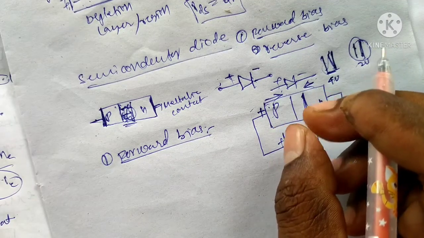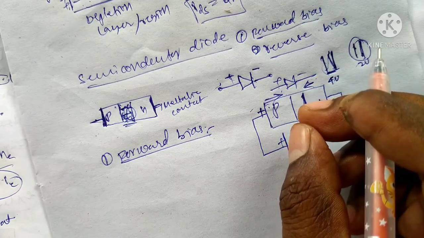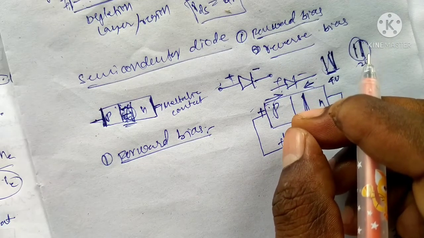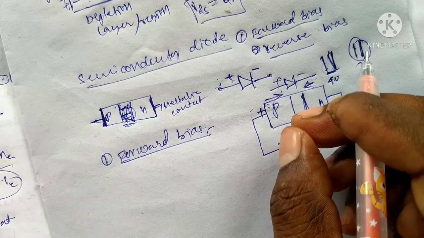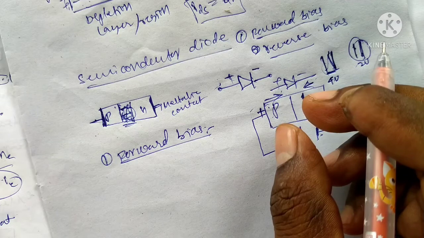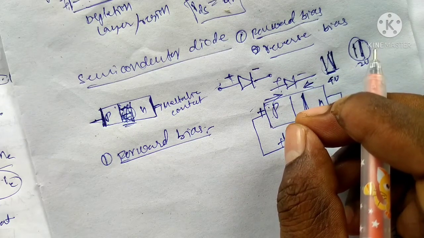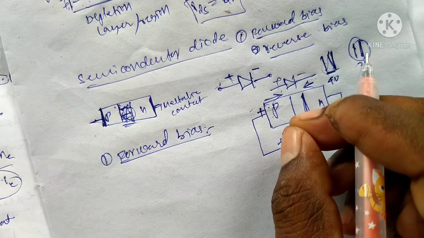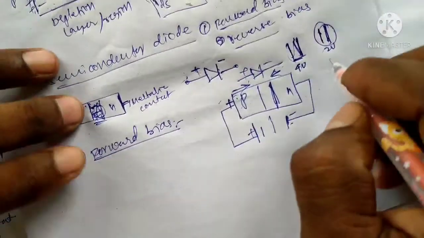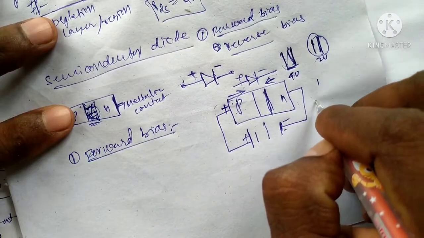That is the reason: the direction of the applied voltage is opposite to the potential barrier. As a result, the depletion layer width decreases, and the barrier height is also reduced like this.